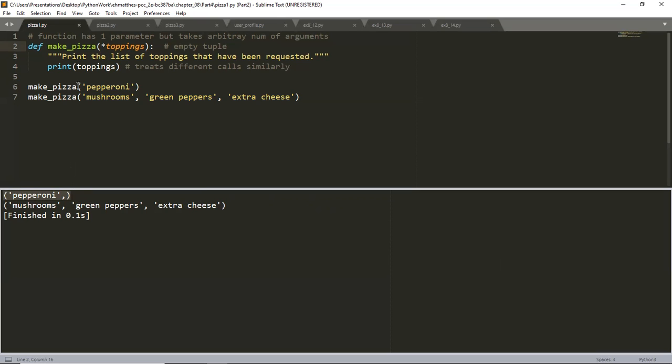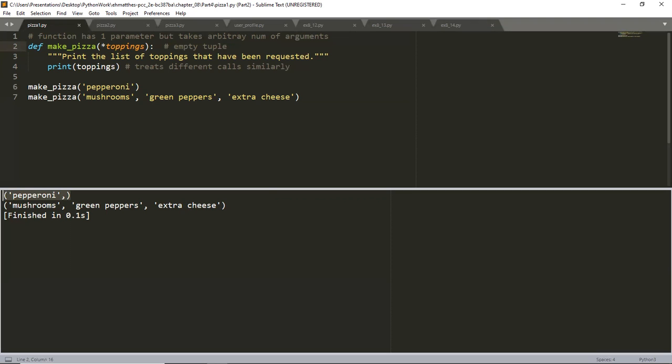Okay. So the first time I pass one argument, the second time I pass 3 arguments, and those 3 arguments go into toppings, and then we print toppings, and that's why we end up with mushrooms, green peppers, and extra cheese. Okay, so the asterisk in the parameter name *toppings tells Python to make an empty tuple called toppings and pack whatever values it receives into this tuple. The print call in the function body produces output showing that Python can handle a function call with 1 value and a call with 3 values. It treats the different calls similarly.